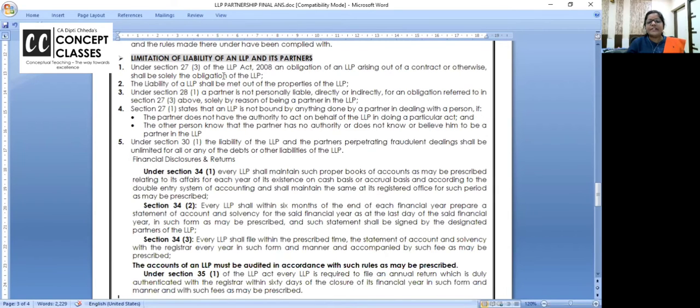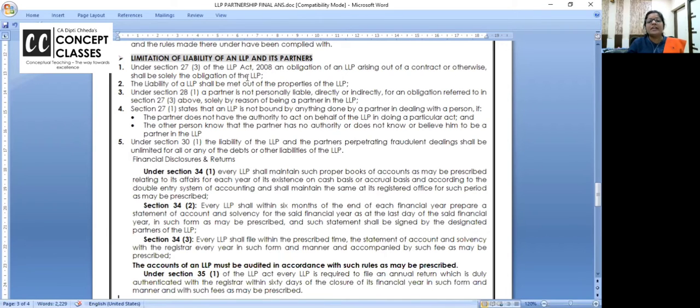Section 27(3) of the LLP Act says an obligation of the LLP arising out of contract or otherwise shall be solely the obligation of the LLP. Partners will not be personally responsible, and even a designated partner, just because they are signing, will not be.